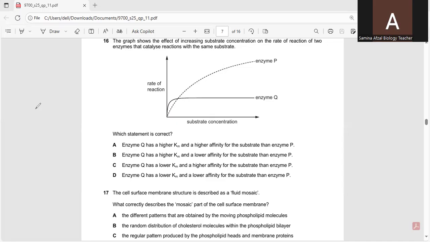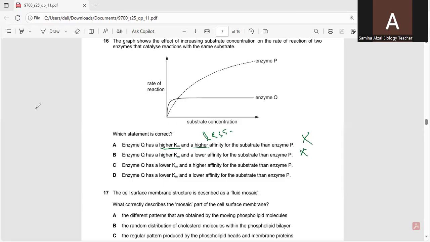So, enzyme Q has a higher Km and higher affinity for the substrate than enzyme P. If it has a higher Km value, it means it has less affinity. So this statement is not correct. Then, enzyme Q has a higher Km and a lower affinity for the substrate than enzyme P. Higher Km and lower affinity. You can say this statement is again not correct.